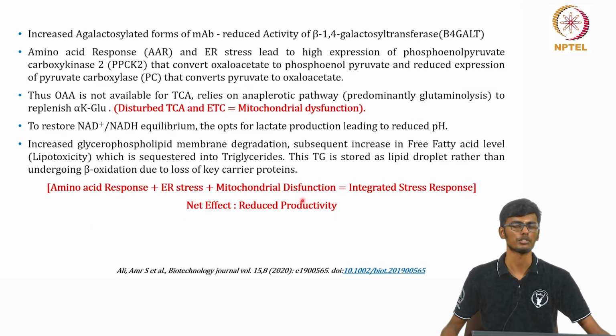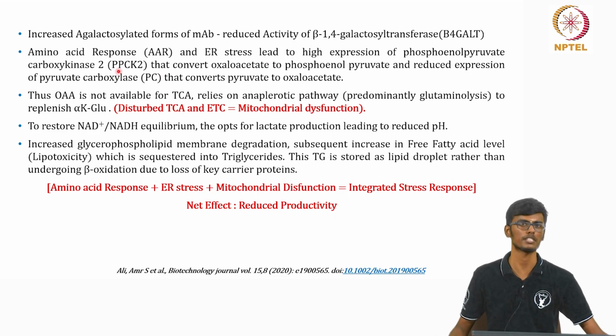But also when it is in a depleted state, the aglycosylated species of monoclonal antibody has been increased due to the reduced activity of the galactosyl transferases, and it also induces amino acid response and ER stress, which leads to an increase in expression of phosphoenolpyruvate carboxykinase, which converts oxaloacetate to phosphoenolpyruvate, and a reduced expression of pyruvate carboxylase, which converts pyruvate to oxaloacetate.